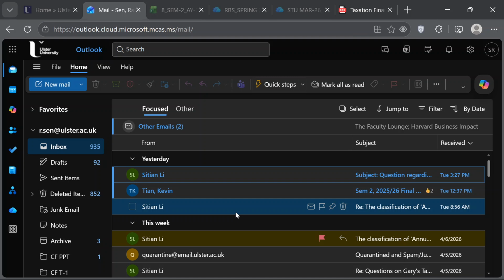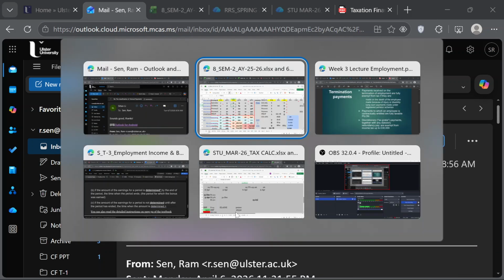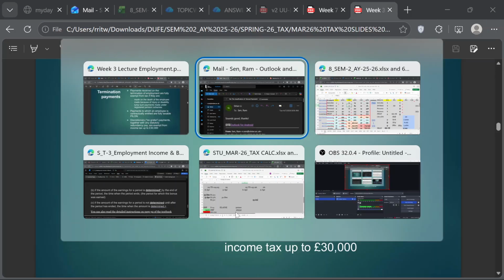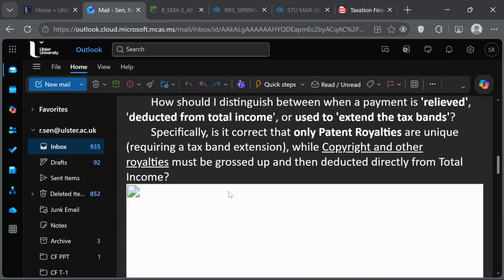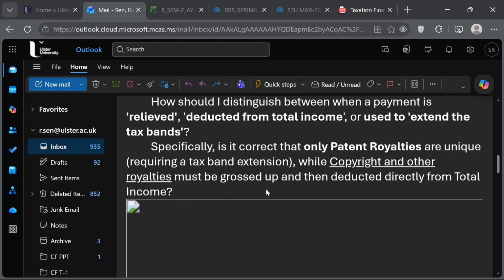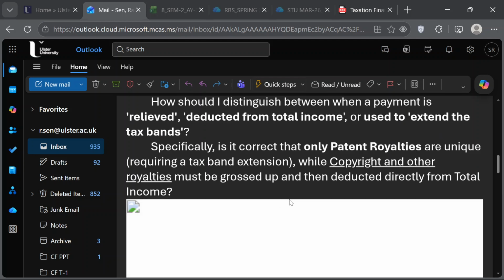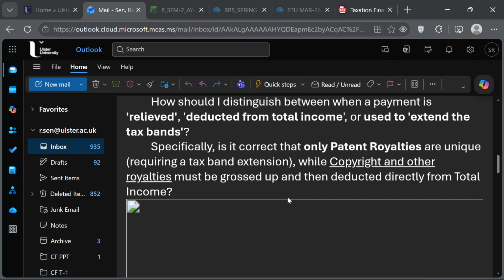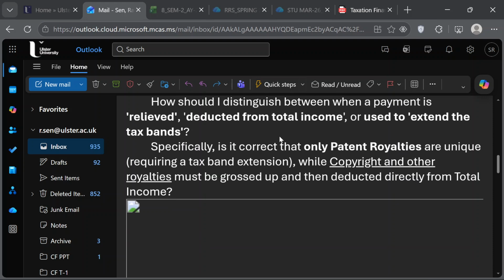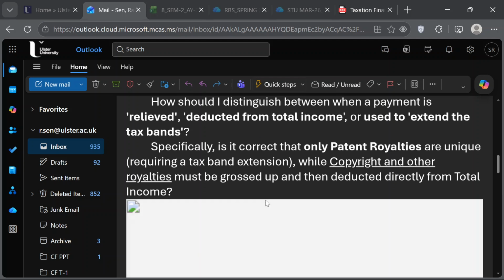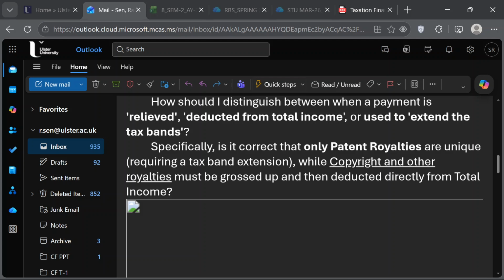Your first question was on classification. I think this is coming from topic 1 roughly. This is a very high level of detail, you don't need to worry about this so much. Payment is relieved and deducted from total income. The only thing I'll tell you to understand is that, if you take the example of pensions, you can understand from the concept of pensions.